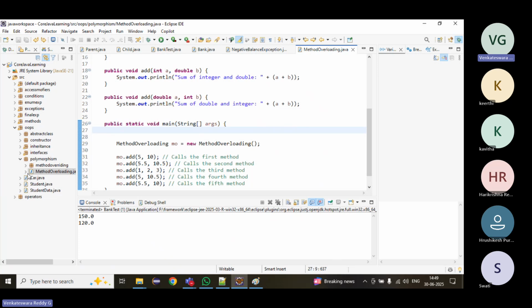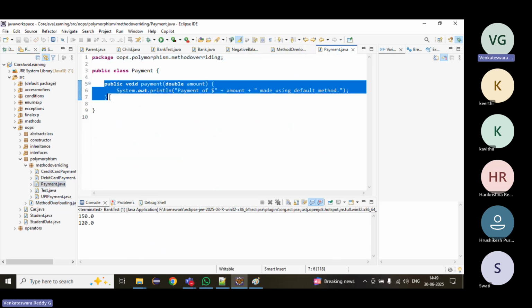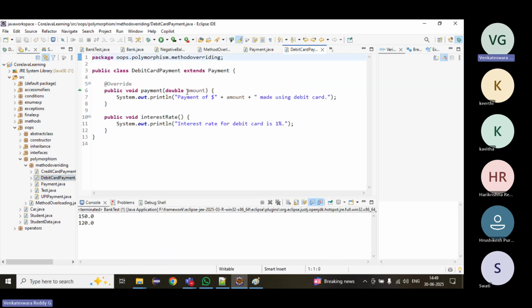But method overriding comes into the picture when you have a parent and a child. We override the parent class method in the child class with the same signature, but the body will be different. That is called method overriding.